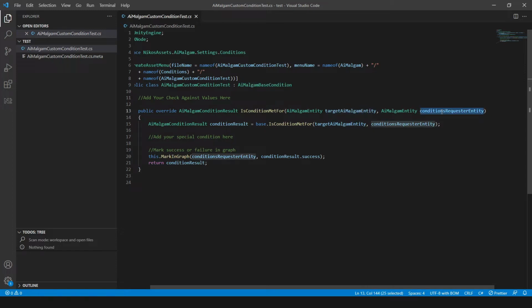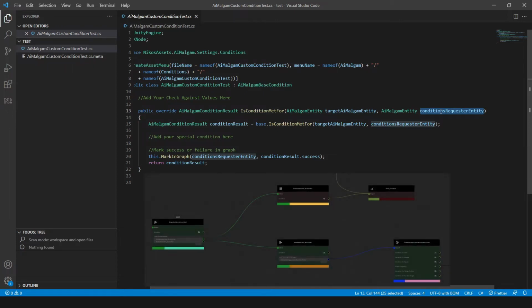The first one is the entity you want to check the condition against, and the second one is there to indicate which entity called this condition, and if this condition setting may be marked valid or invalid in the graph with the call you can see in line 20.